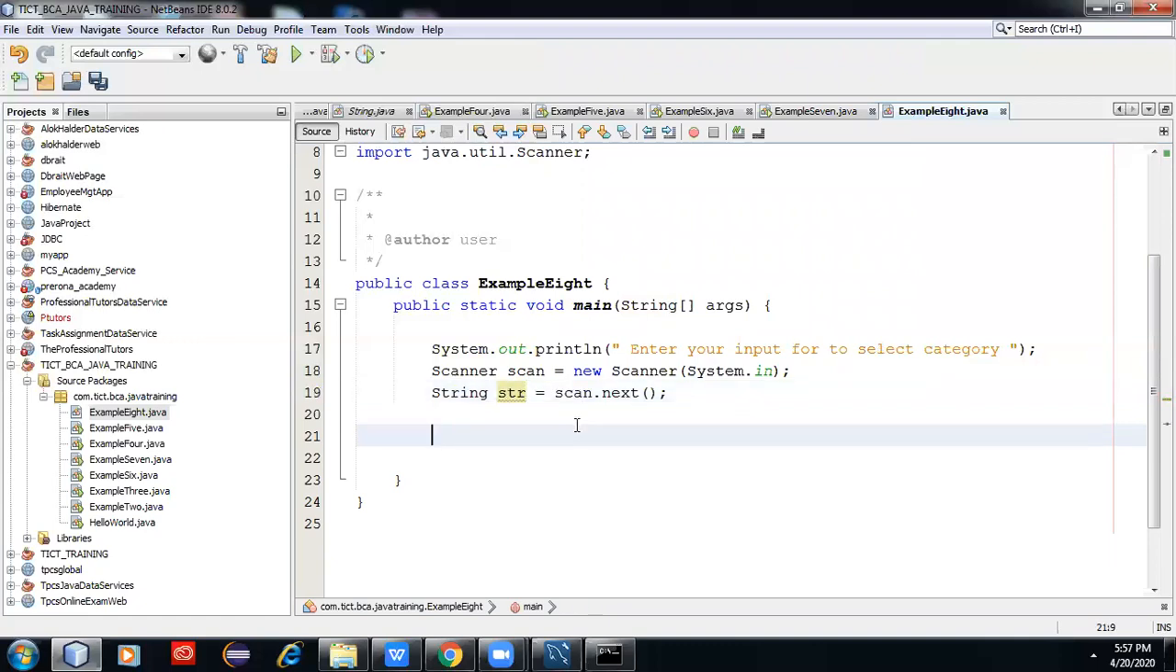Okay. Now you can create the switch case block. You can create the switch case block. Switch.